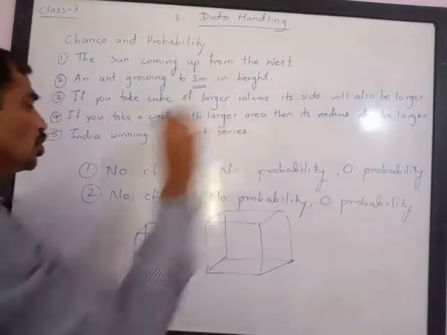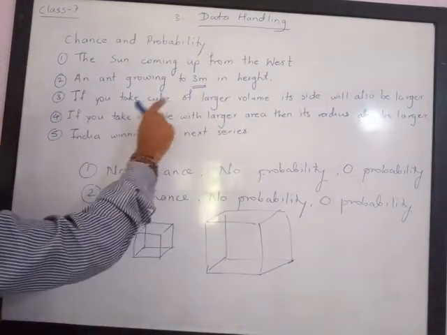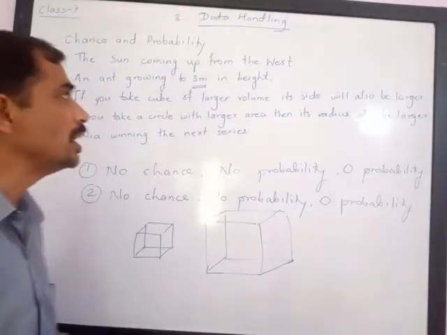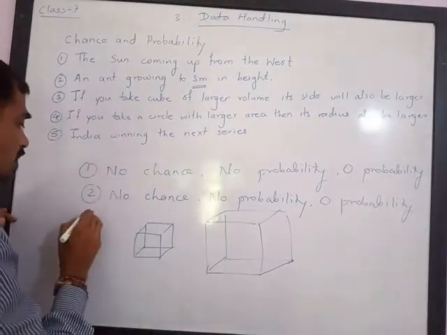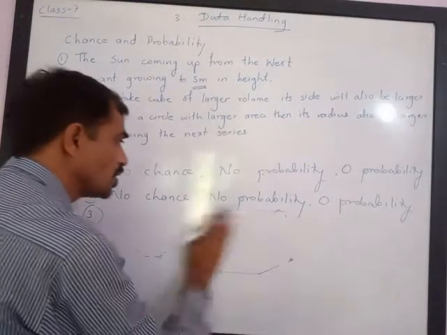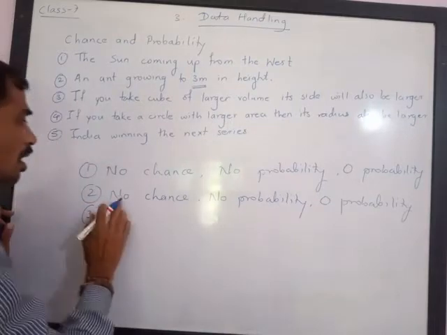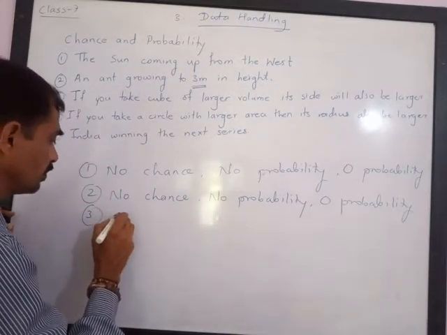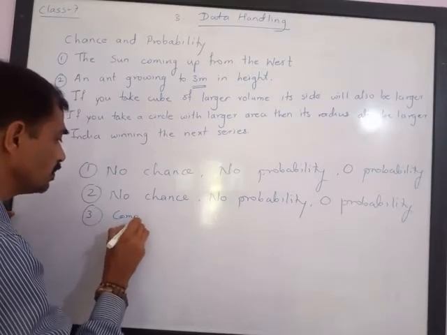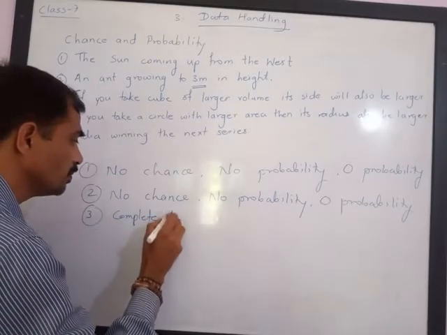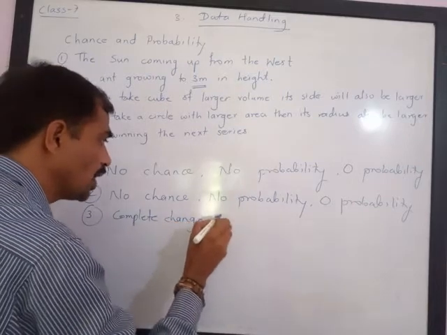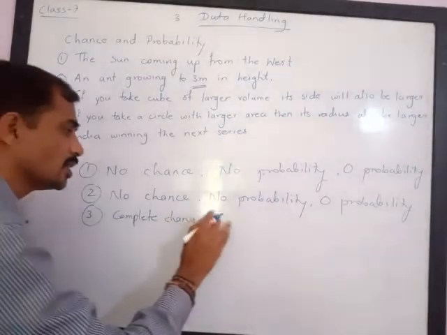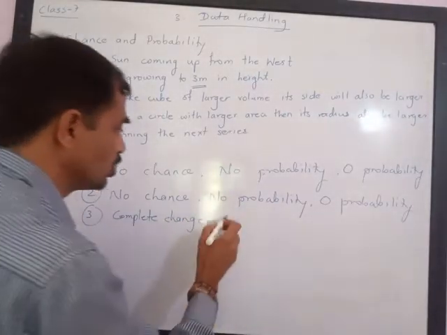So see the example: if you take a cube of larger volume, its side will also be larger. It is a sure event, which means this will always happen. So this event is sure, certain, 100% chance. You can say full chance, complete chance, or total probability. That is the only thing that is going to happen. No other thing can happen. So it is a certain event.